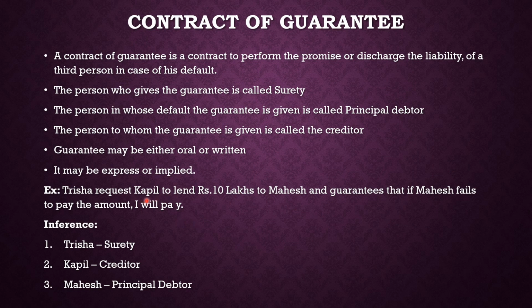That is, to Mr. Couple. So from this example, we are able to make out that Trisha is called the surety because Trisha is giving a guarantee: if Mahesh does not pay, I will pay. Couple is called the creditor. Creditor means the man who gives money. Mahesh, the man who has borrowed money, is called the principal debtor. Principal means he is the primary person who has borrowed money. So Mahesh in this example is the principal debtor. Under a contract of guarantee, we are concerned with three people: surety, creditor, and principal debtor.